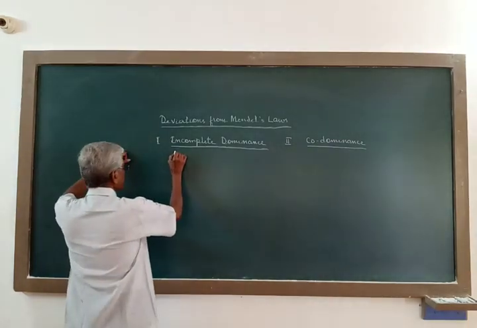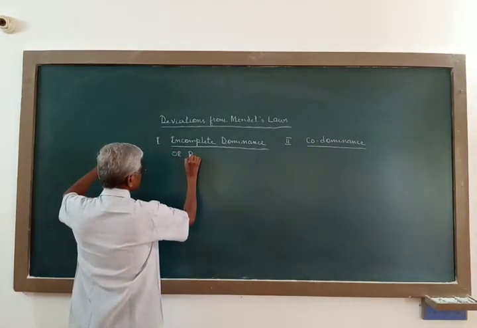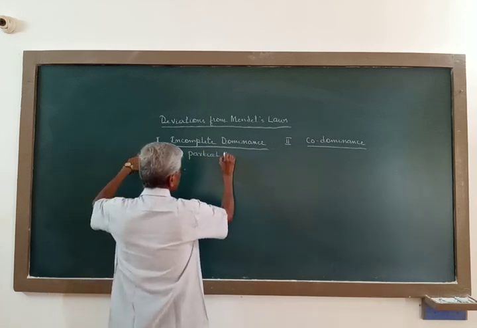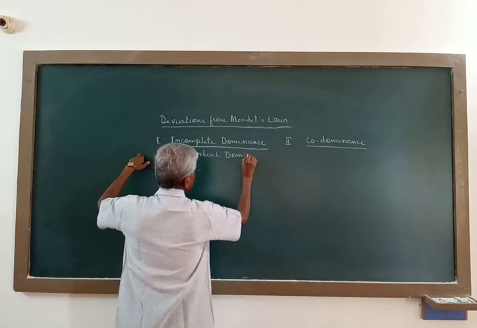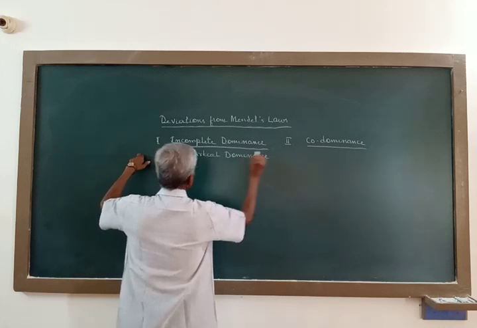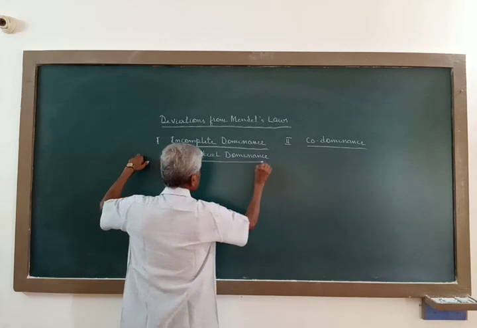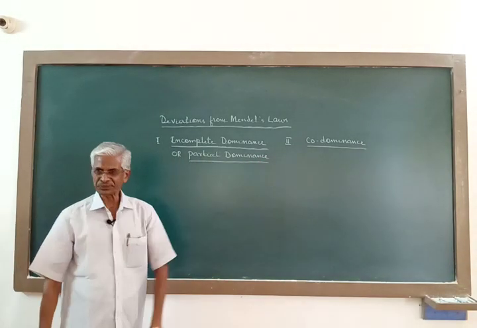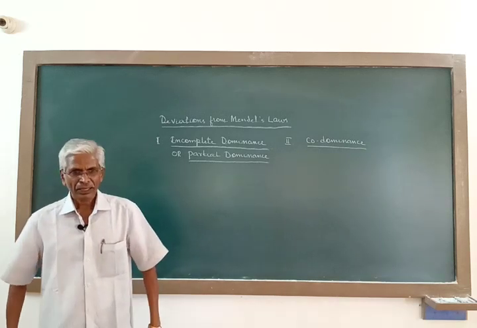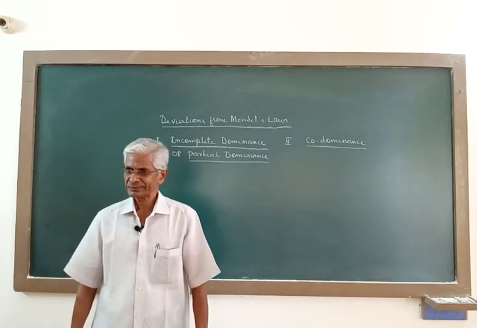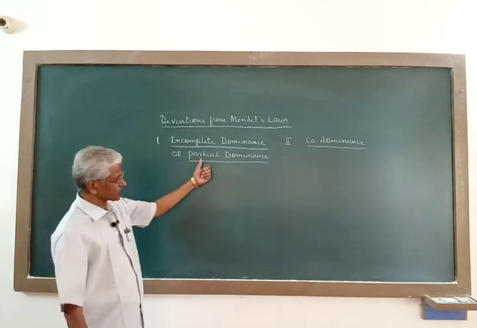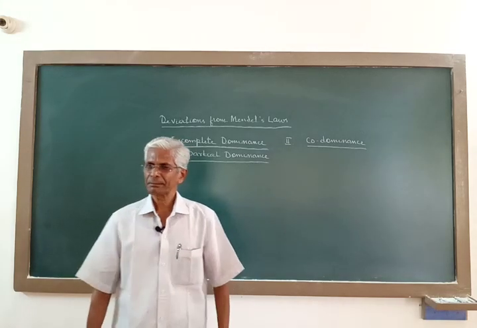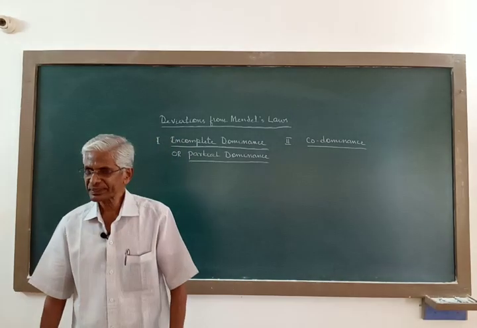Now, incomplete dominance is also called partial dominance. And some say the inheritance here is blending inheritance.